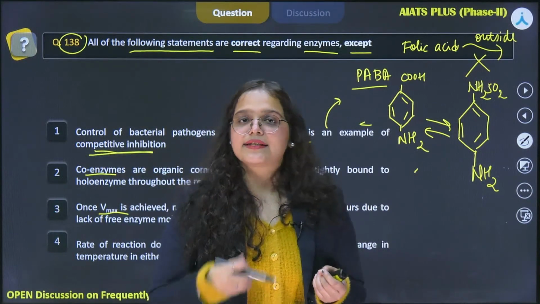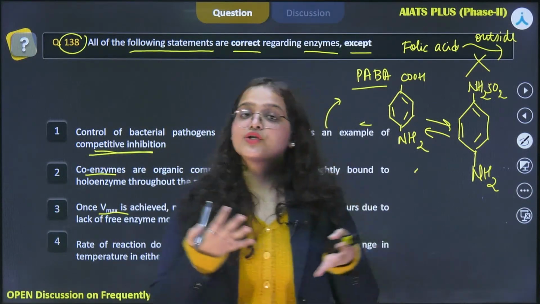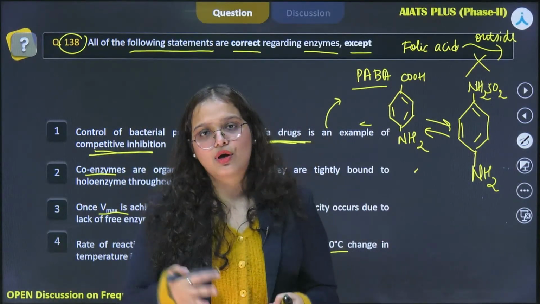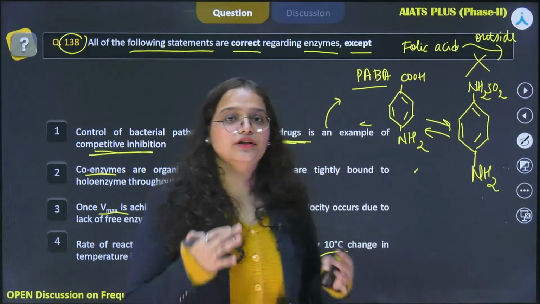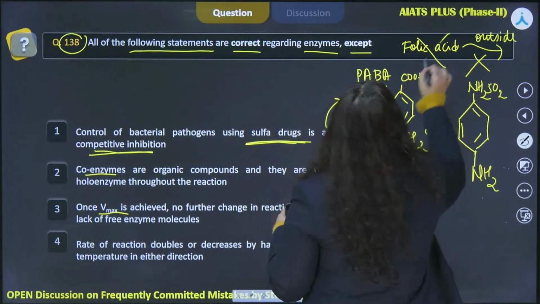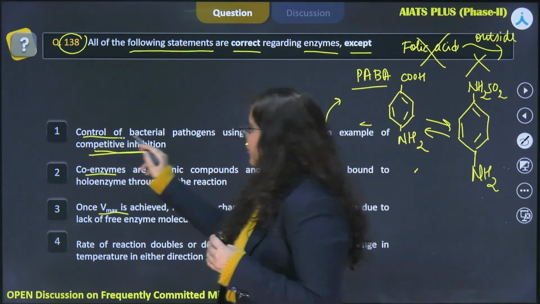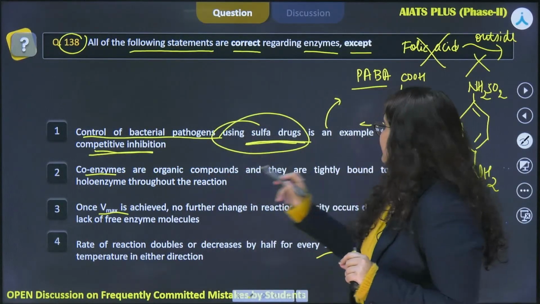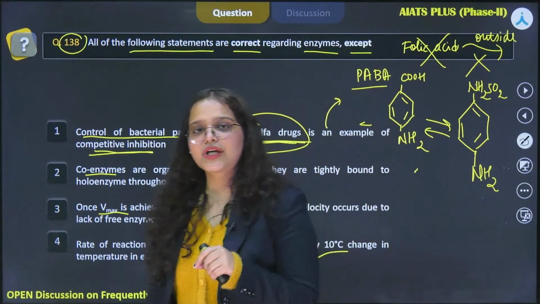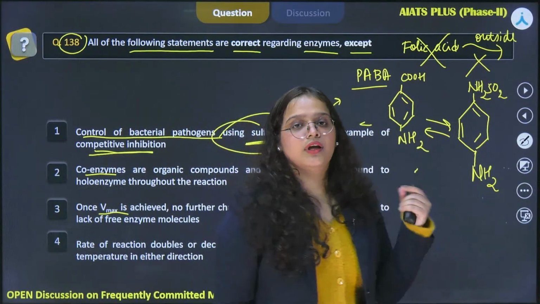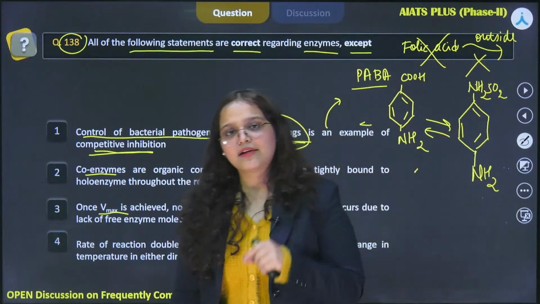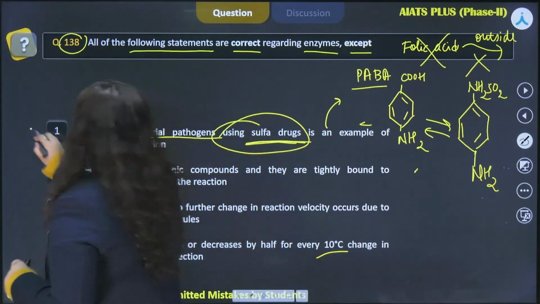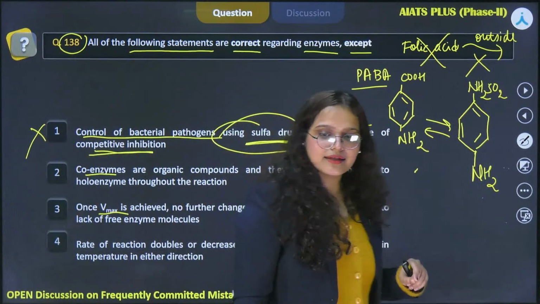So folic acid will not be synthesized in bacteria. So normal cell growth will not be seen in bacteria, and therefore the colonies will start dying due to lack of folic acid. And this is how control of bacterial pathogens is performed by using sulfa drugs, and it is illustrating an example of competitive inhibition because PABA and sulfa drugs have a structural similarity. All right. Therefore, option 1 is correct and cannot be a right answer.